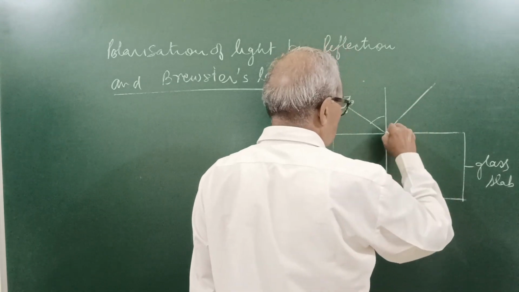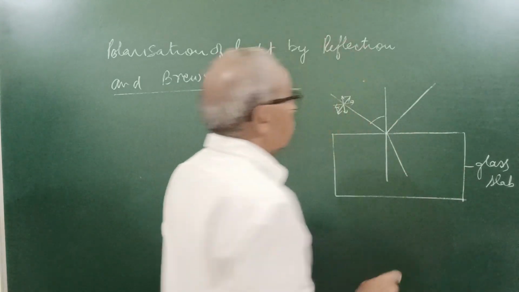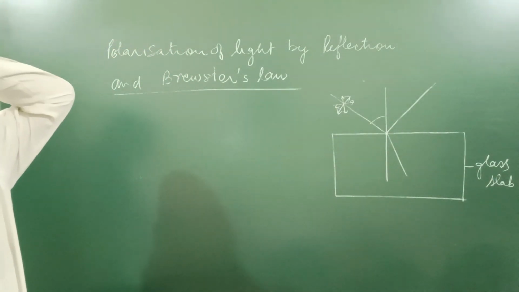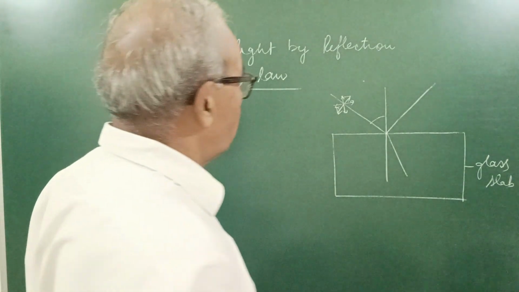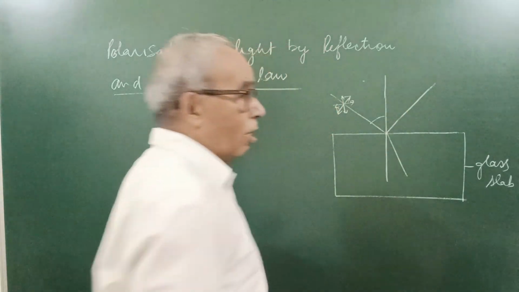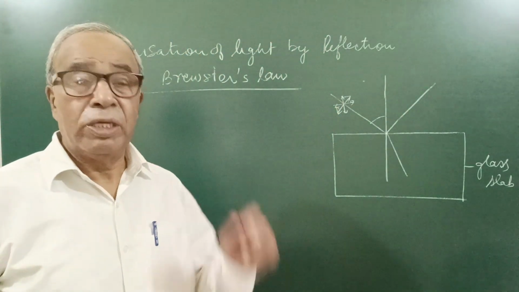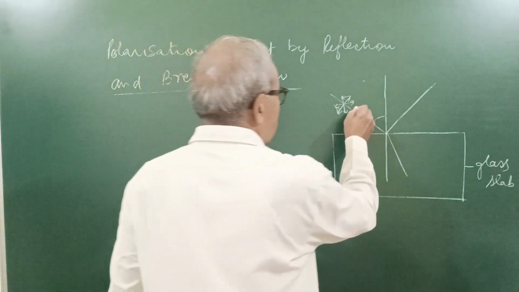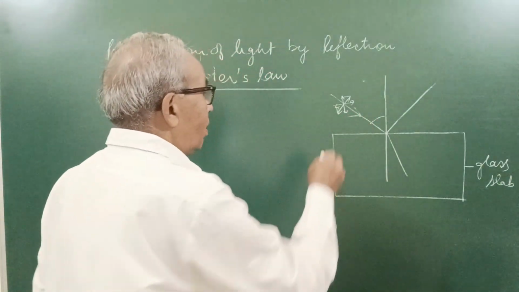Now, the reflected and refracted both are partially polarized, having vibration of electric field.